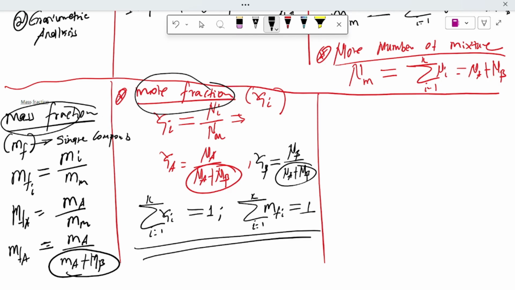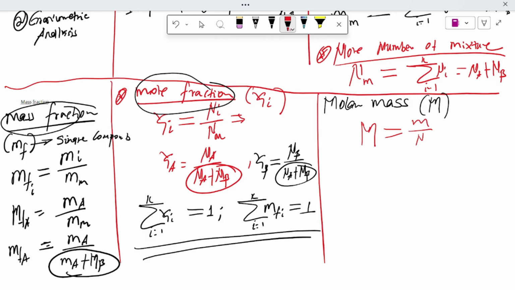The other thing we have to see today is molar mass. Molar mass M is denoted for all individual components or a mixture, and is equal to mass over number of moles.